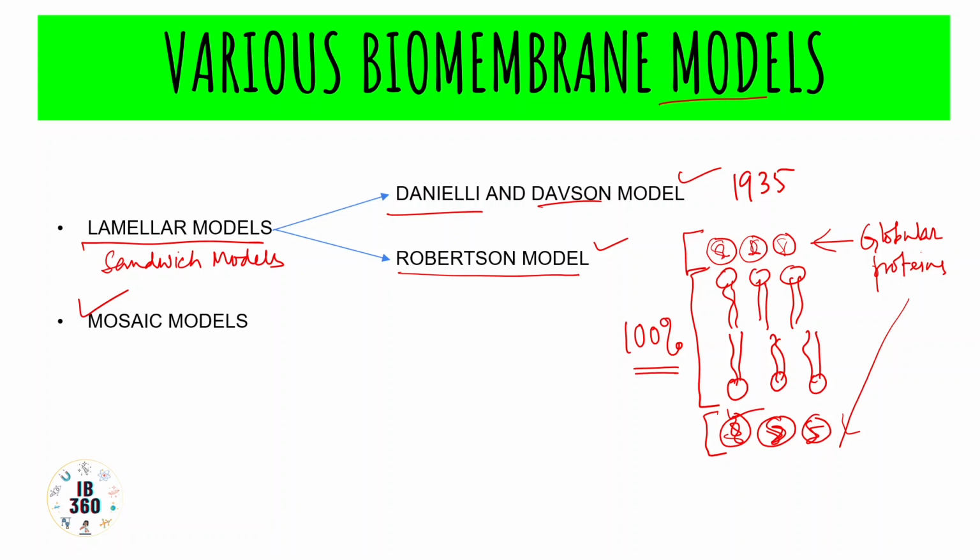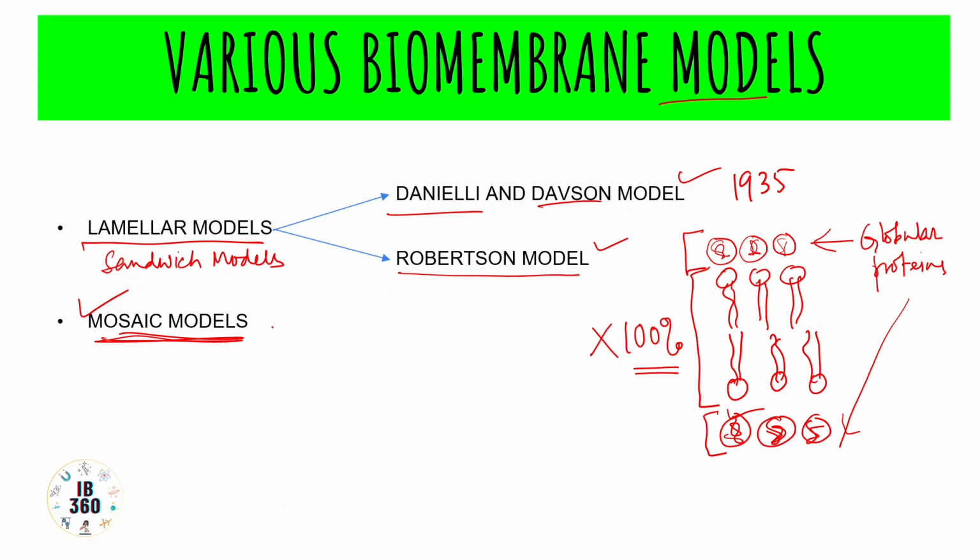But the fluid mosaic model, which is mainly taught in our syllabus, says that the membrane does not have a uniform disposition of lipids and proteins. So this is not 100%, rather it is a mosaic of the two.